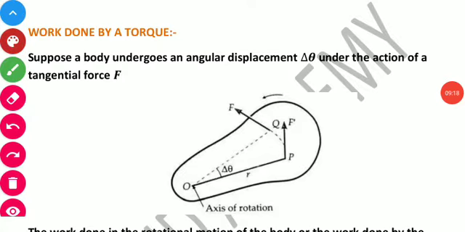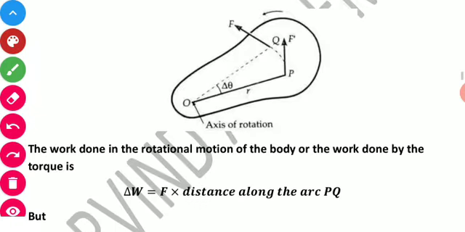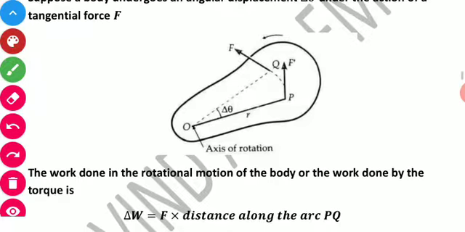Next we have work done by a torque. Basically we know work done. If we apply force here on this body, then there will be a small displacement. The angular displacement is denoted by delta theta. So we can now calculate the work done. We know that work done is equal to force into displacement.